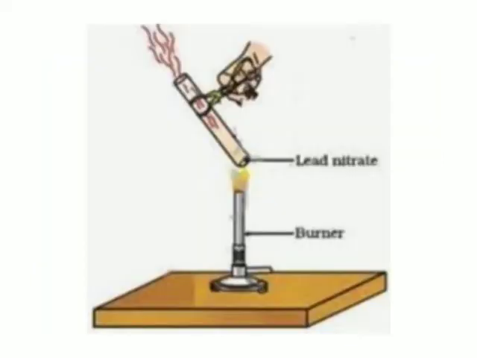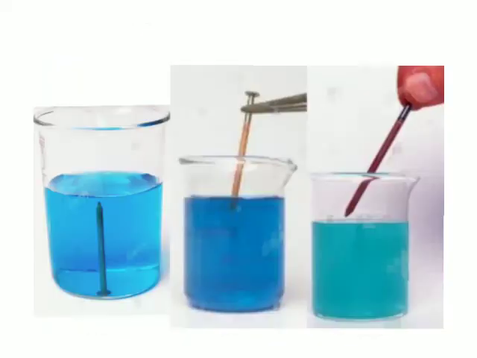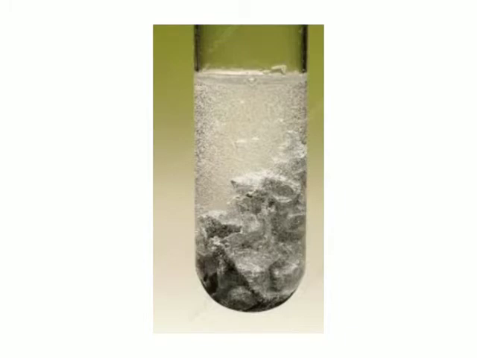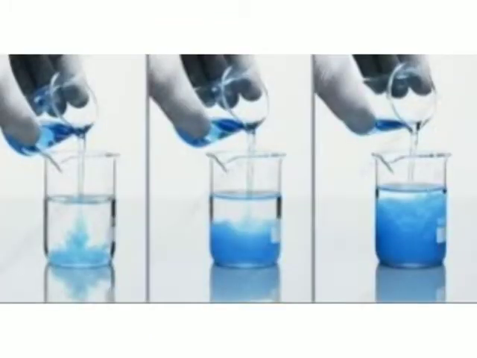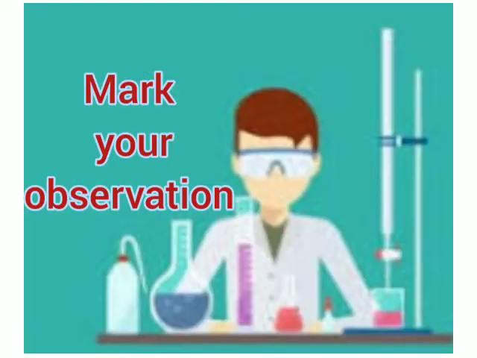You can heat lead nitrate or place a clean iron needle in a copper sulfate solution. You can also add zinc to hydrochloric acid or add copper sulfate solution to sodium hydroxide solution. And then remember to mark your observations.